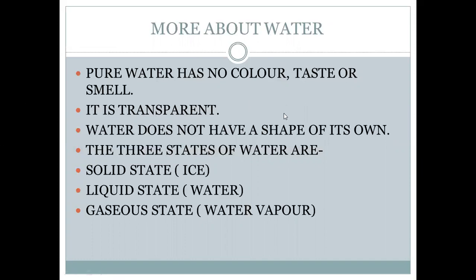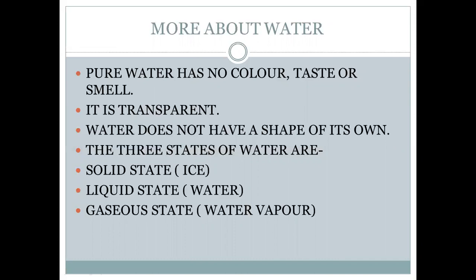Water does not have a shape of its own, means if the water is coming from the tap, it takes the shape of the tap that it is coming out from. If it is poured in a bottle, it takes the shape of the bottle. If the bottle is square, the water will be in a square shape. If the bottle is circular, the water will take a circular shape.